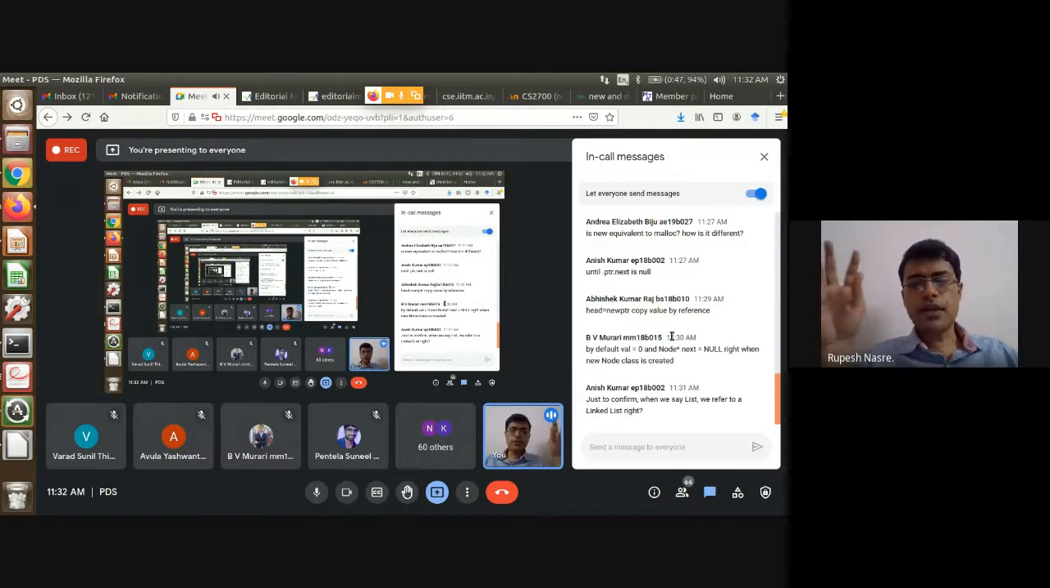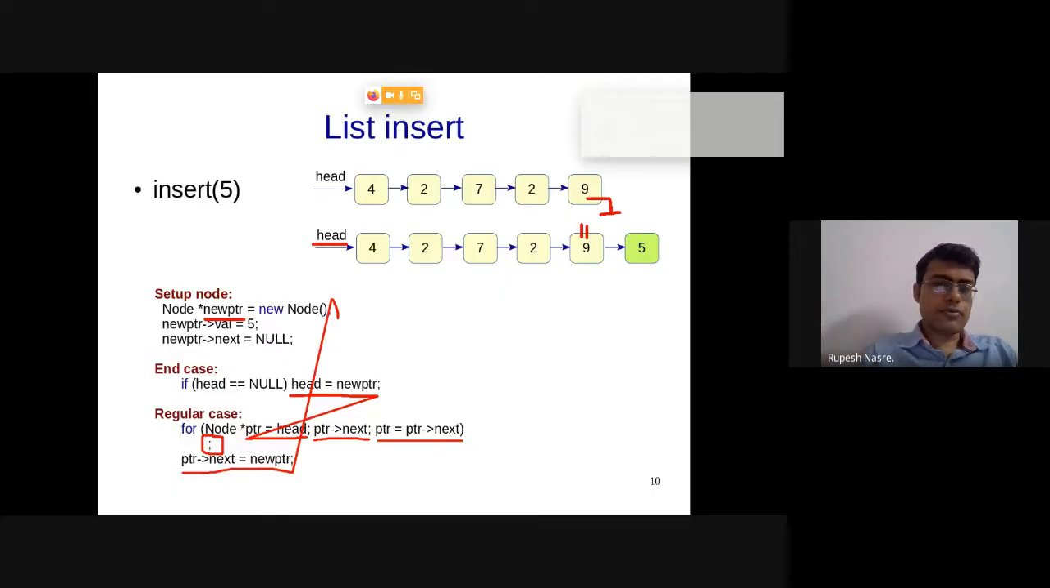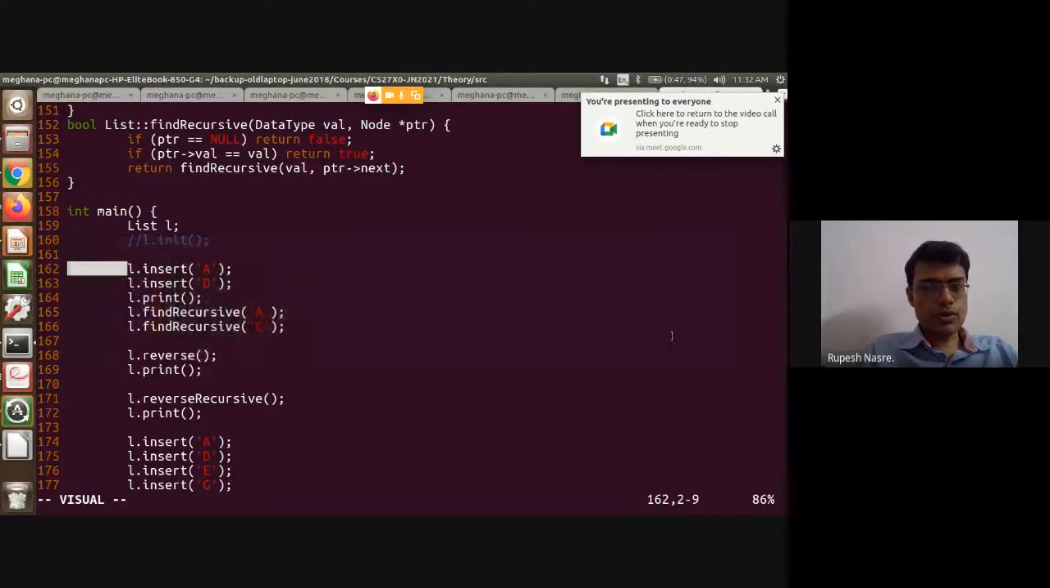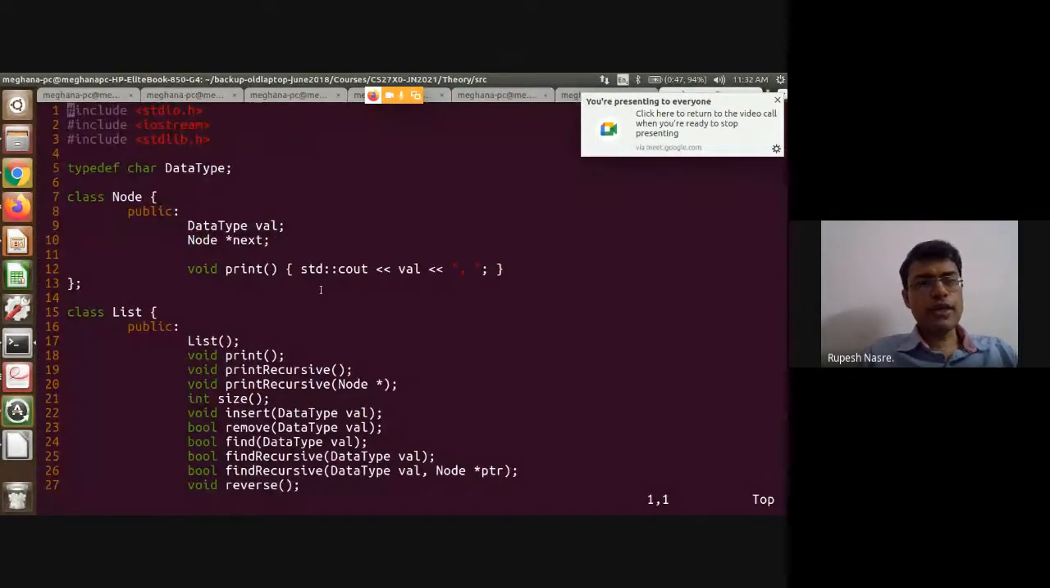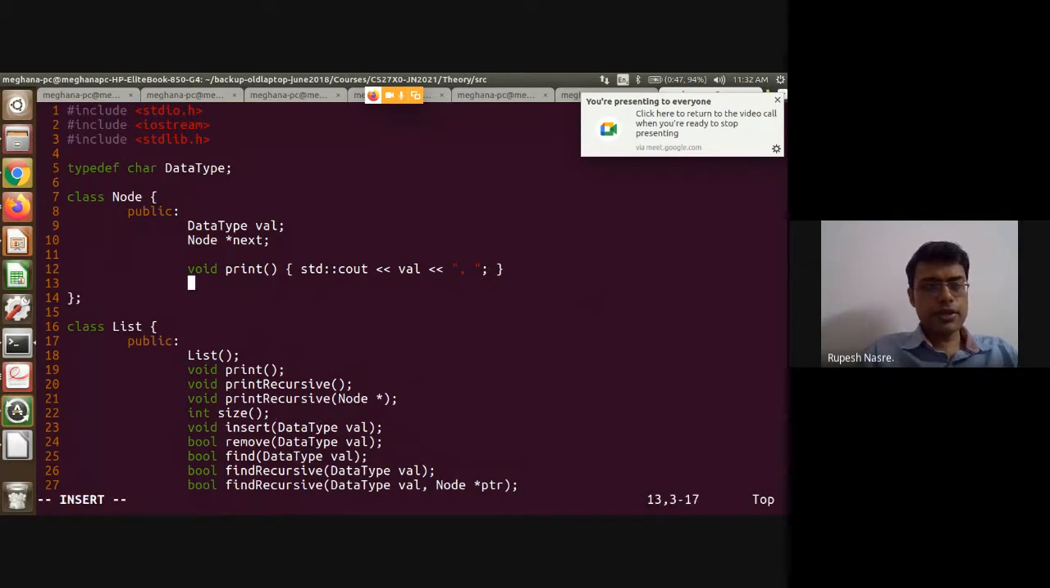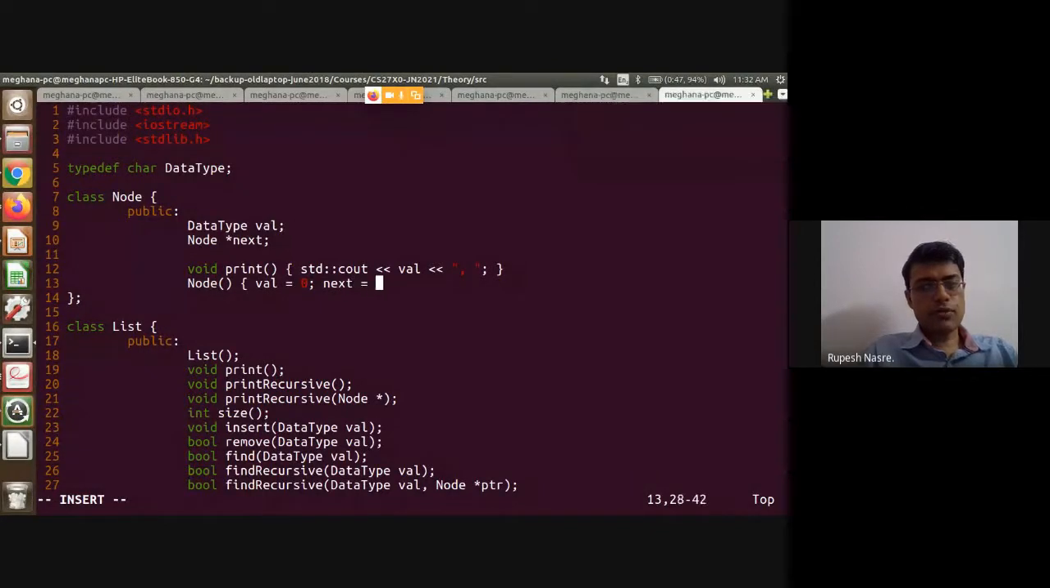So we have to write the constructor to make sure that it is 0. Right? So for example, I'll just show you the code. In node, we have not written a constructor. But if we want to do that, we can do that. For example, the constructor can be written here, where I just say node, which doesn't take any parameters, and I say val equal to 0 and next equal to null,